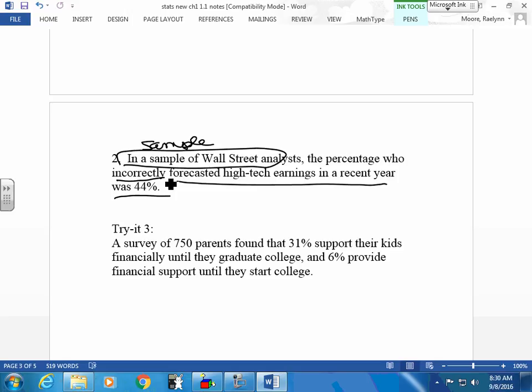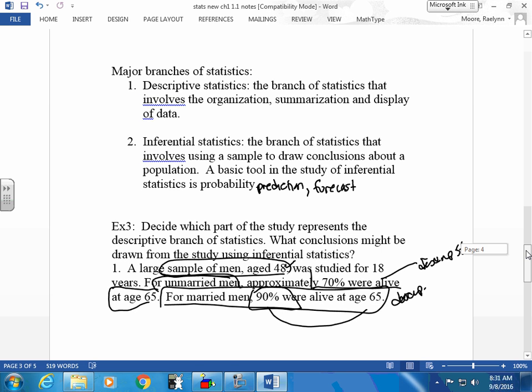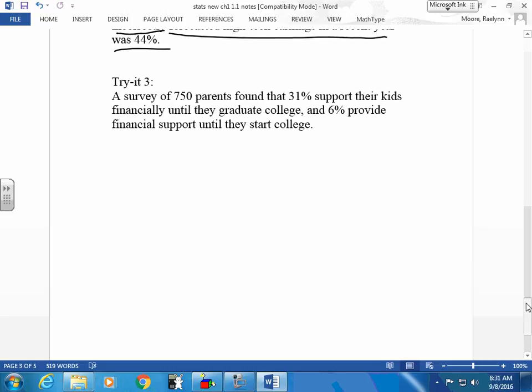I don't think that my Wall Street analysts are stupid. I don't think that they're not doing their job. I'm sure they are. They went to school for a long time. They've been working. They're hard workers. But the economy, I could say, is very unstable. If you're taking economics now, you'll probably see a lot of these things in your economics class. So an inference we can make is we have a very unstable economy right now. The stock market is one of the very tricky ones right now. So take a look at this one, read it over, and we're going to discuss it in a second.